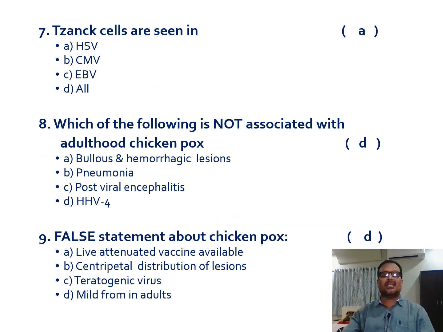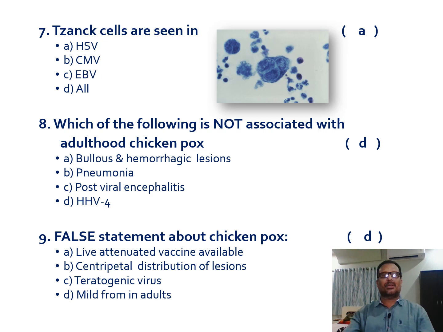Next one: Tzanck cells are seen in herpes simplex virus, cytomegalovirus and Epstein-Barr virus. See, in the vesicular rash produced by herpes simplex virus, if you collect scrapings from the base of the vesicle, make a smear and stain it with toluidine blue, Leishman stain or Giemsa stain, you can see multinucleated giant cells like this. These multinucleated giant cells are seen with peripheral chromatin. These cells are known as Tzanck cells. So the Tzanck cells are seen in herpes simplex virus infection.